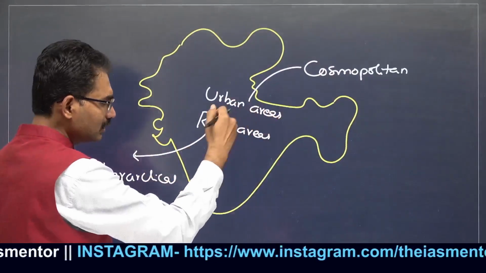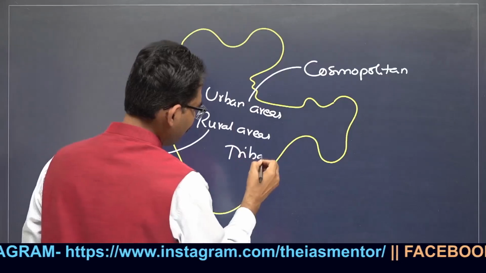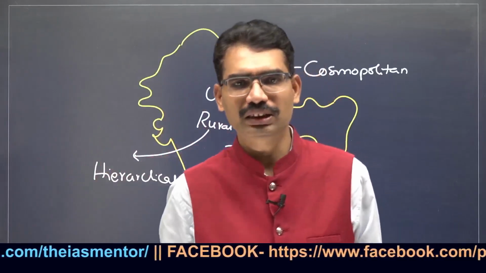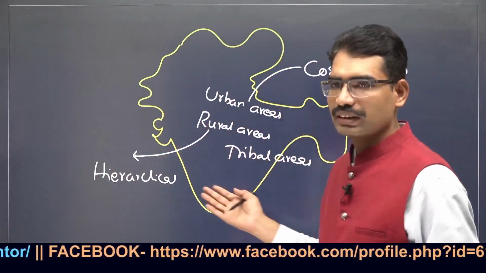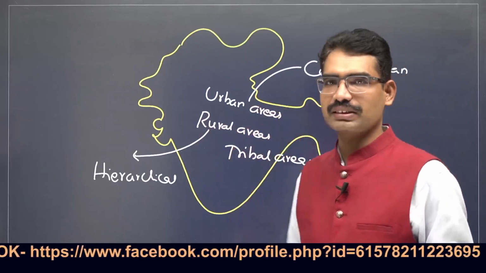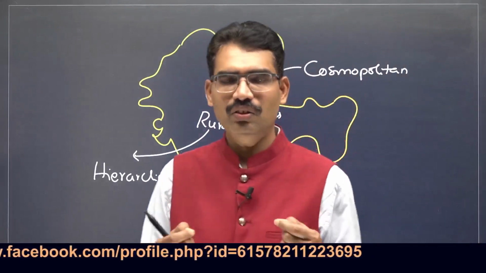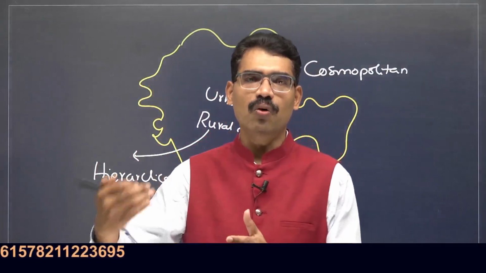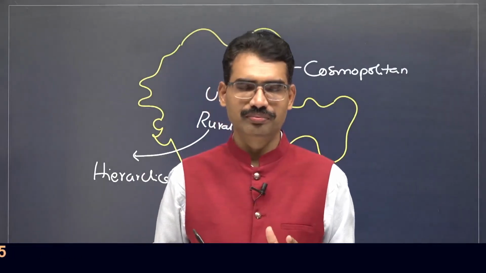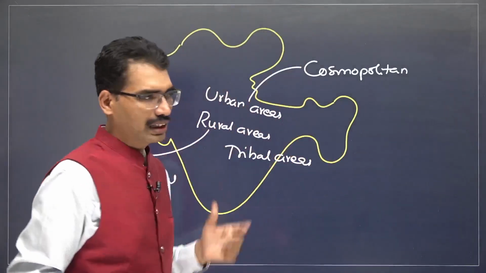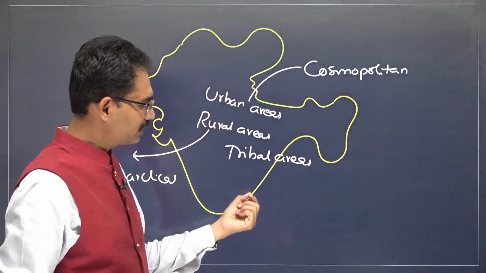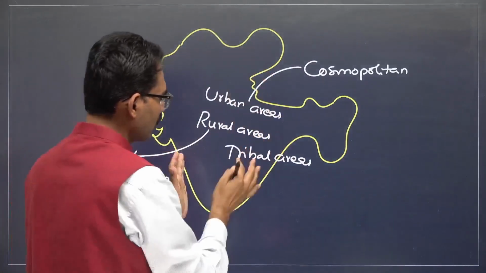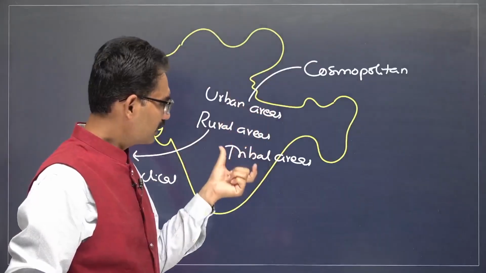Along with urban areas and rural areas, tribal areas are also there. Wherever forest and mountains are there, tribal culture, tribal people are also living. Even today, this is the same characteristic. Identify that. That is how UPSC sometimes used to ask a question: explain the features of society in the Mauryan time period. What are the features that are continuing even today also? In that manner, you can identify the present features and Mauryan features also. This is the outlook of the society: urban areas, rural areas and tribal areas.